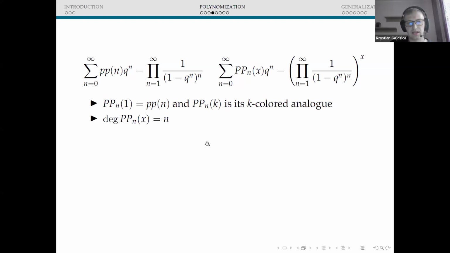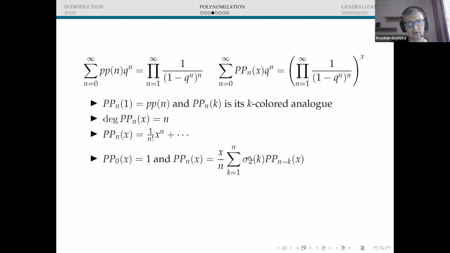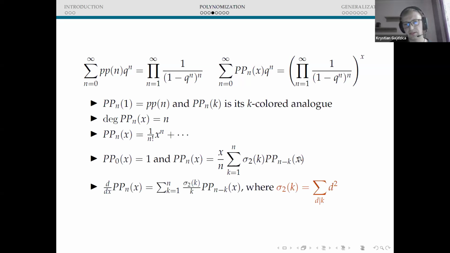So we have that the degree is n, the leading coefficient is 1 over n factorial, and we also have these recurrence relations, with the difference that instead of sigma(k), here we have sigma_2(k), which is just the sum of squares of divisors of k. But this is a subtle difference, we just change the sequence here.